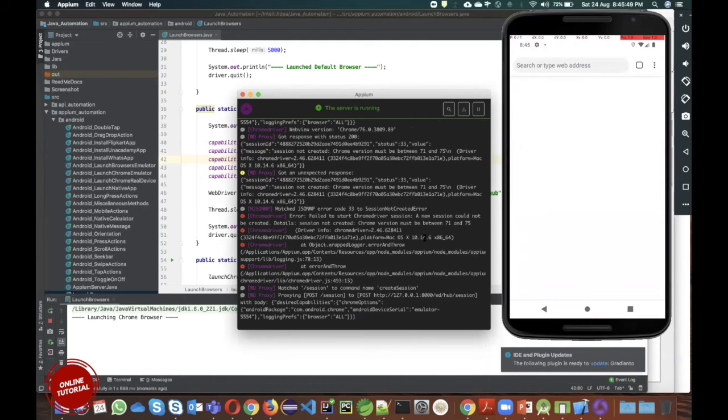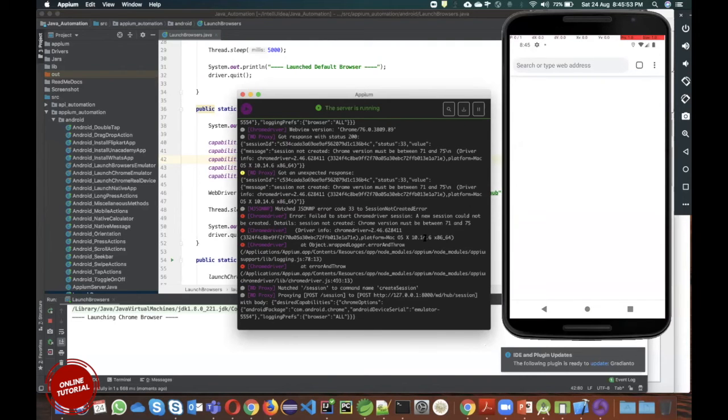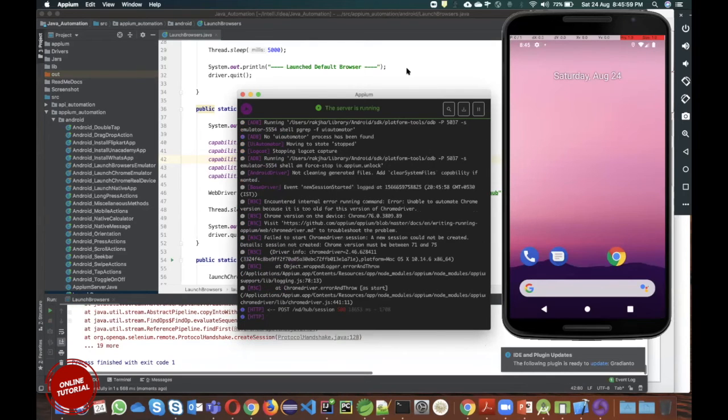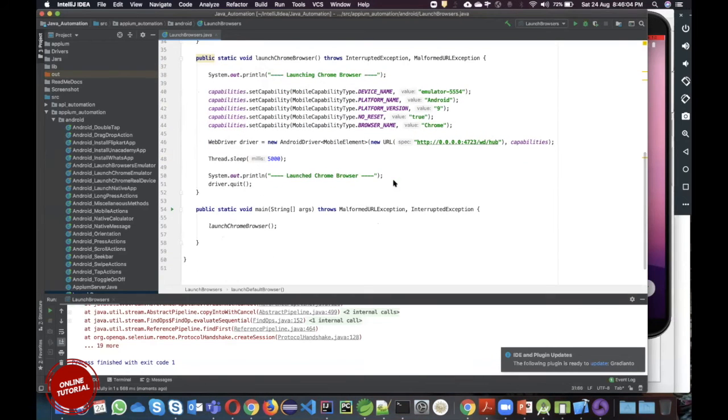So it launched. I'm not passing anything, so that's why it's just launching the browser. That's it. Correct? Okay. So I'm not passing anything, so that's why it's just launching and closing.